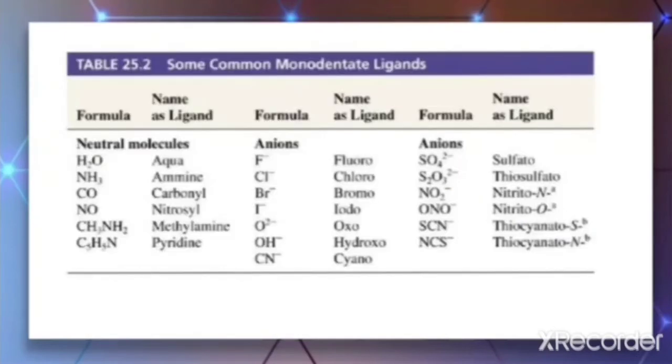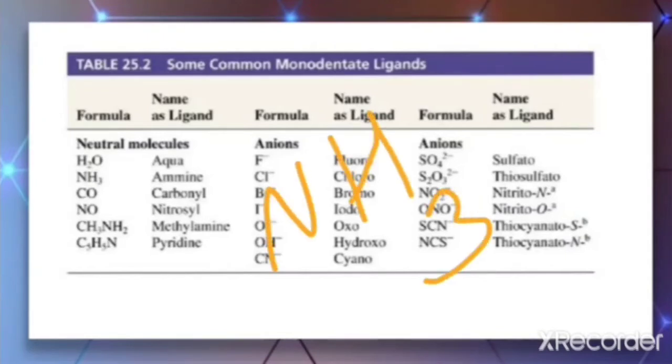Let us take some examples of common monodentate or unidentate ligands like water and ammonia. In the case of water, O is the donor. In the case of ammonia, N is the donor, because in ammonia there is one lone pair on the nitrogen. So nitrogen is the donor in the case of ammonia.